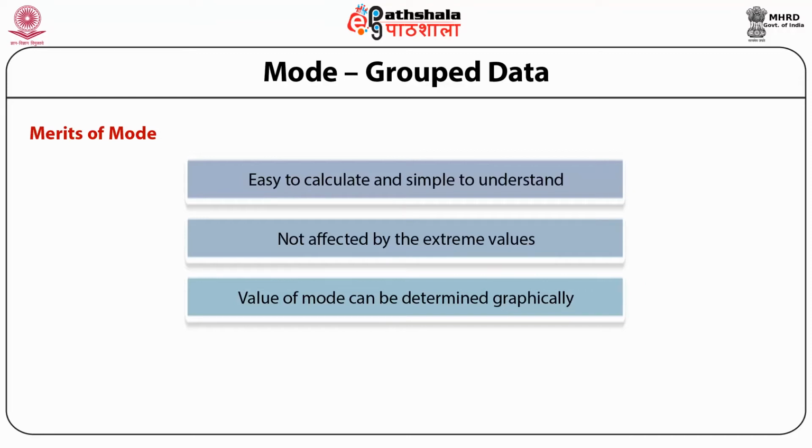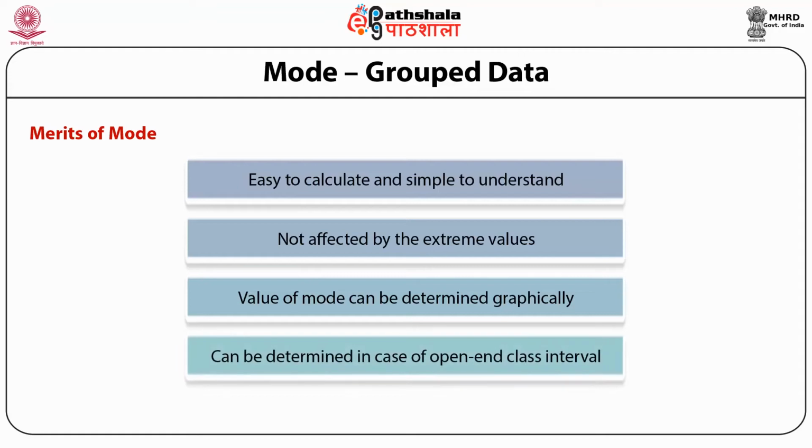Fourth plus point of mode is that it can be determined in case of open-end classes. That is, you are having income starting from below 10,000, then 10,000 to 20,000, 20,000 to 30,000, 30,000 to 40,000, and the last class is 40,000 and above. In this case also, you can find out mode because mode simply depends upon the value of frequency. Wherever you have the highest frequency, that will be the modal class, and you can do the calculations.